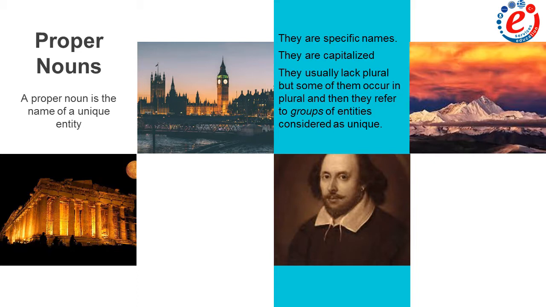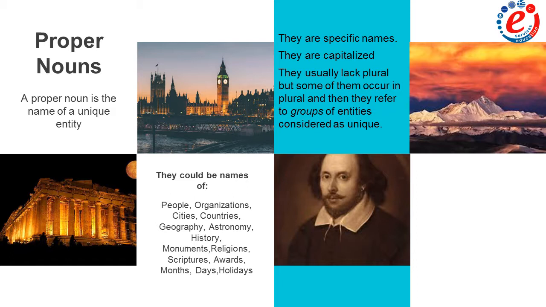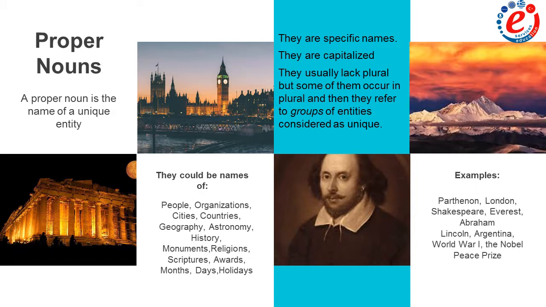In this case, of course, we speak about groups of entities considered as unique. Proper nouns can be names of people, organizations, cities, countries, geography, astronomy, history. They could be monuments, religions, scriptures, awards, months, days, holidays, and many, many more. So, let's mention some examples. Parthenon, London, Shakespeare, Everest, Abraham Lincoln, Argentina, World War I, the Nobel Peace Prize, and of course you can think of a lot of other examples to mention.